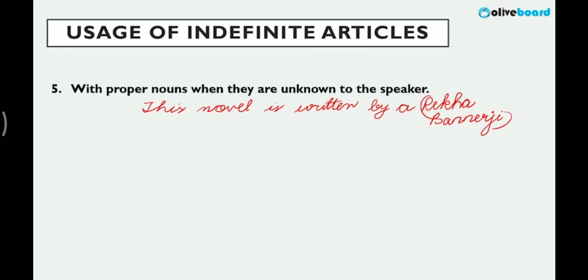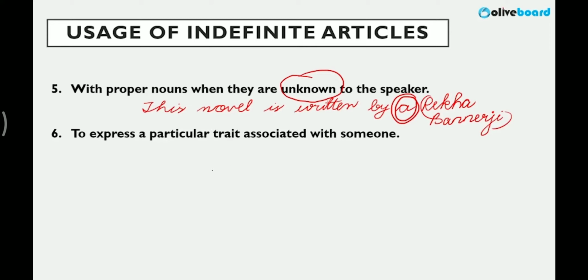I don't know this person personally. For me, he or she is an unknown person. Then before a name, I've put a. We never put a before a name, but if that person is unknown to me, then I can use it, right? Very important rule.